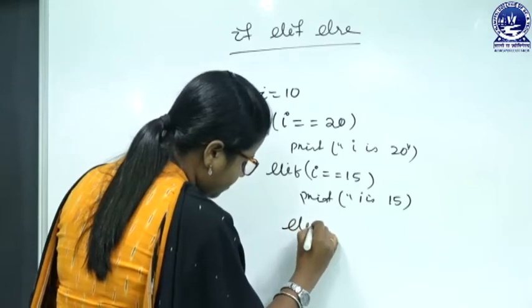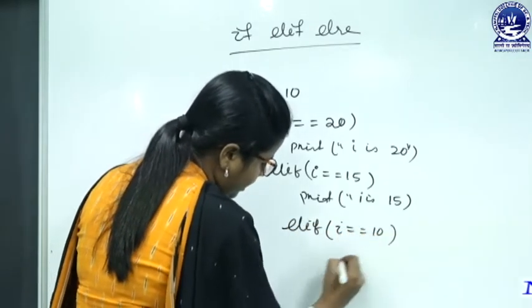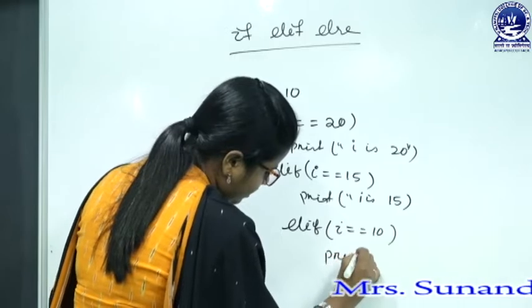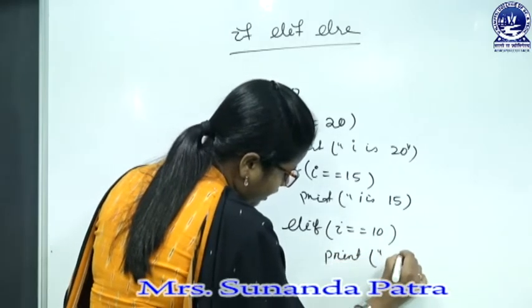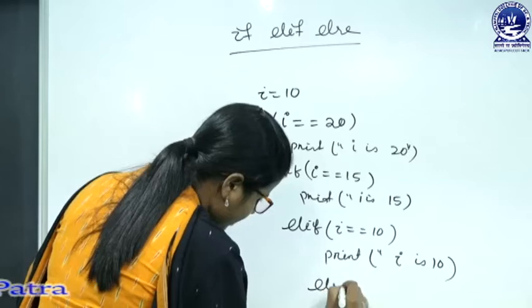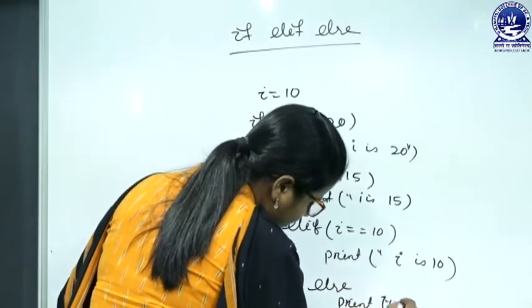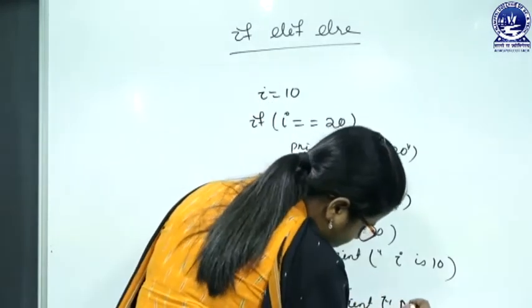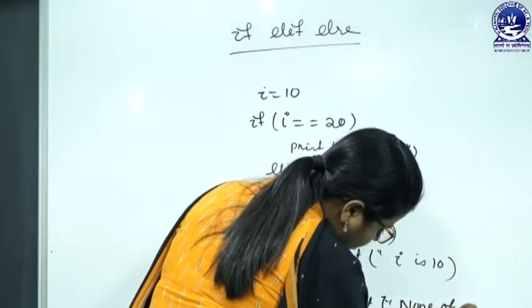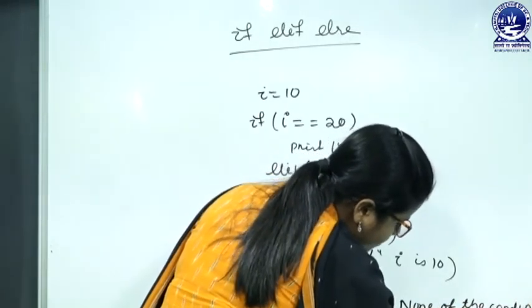Again elif, if i equals 10, then print "i is 10". Else, print "none of the conditions is true".